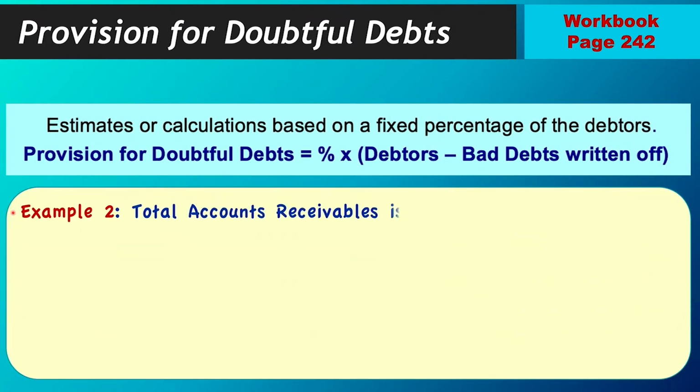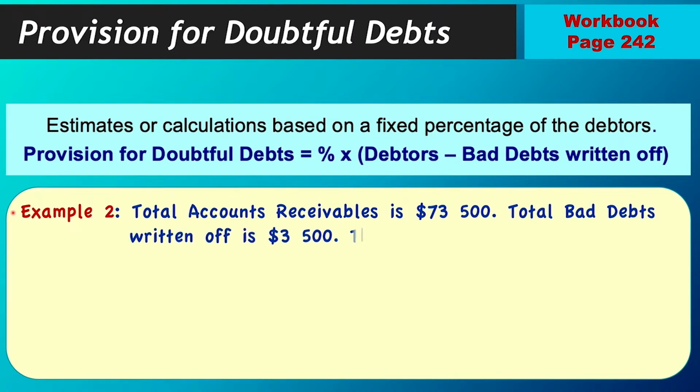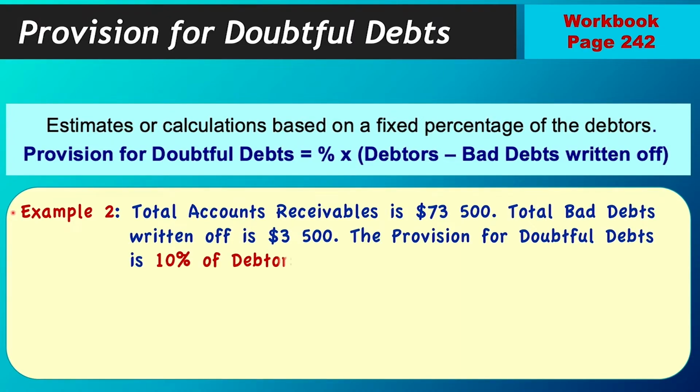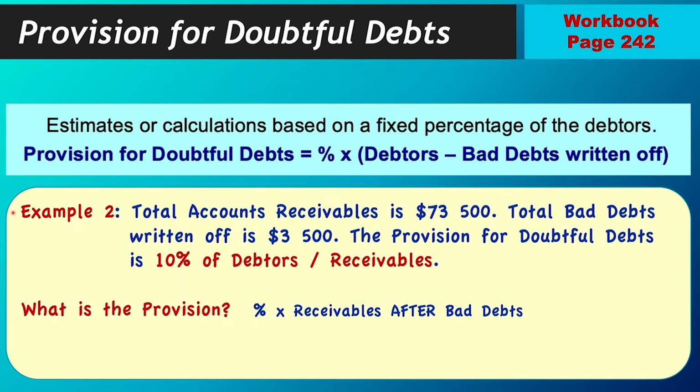Example 2, total receivables, 73,500 this time. Total bad debts written off, 3,500. The provision for doubtful debts is 10%, still 10%. Your formula is still percentage by the receivables after you have taken out your bad debts. So it will be 10% of the 73,500 minus 3,500, and that will give you $7,000 as your provision in this example.